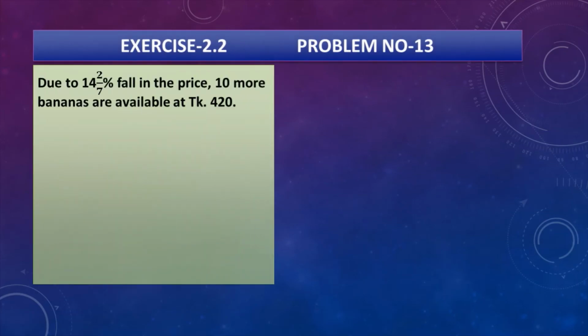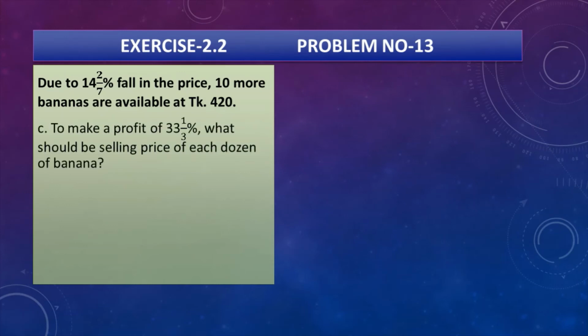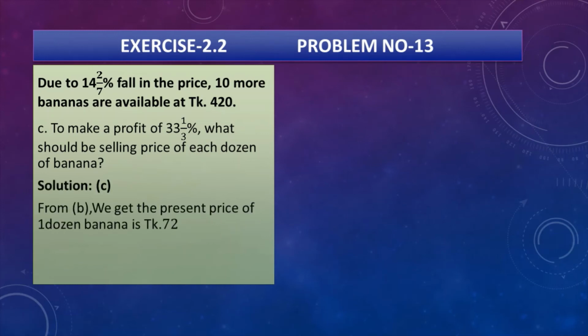So my dear students, again you can see the stem, due to 14 whole 2 by 7% fall in the price, 10 more bananas are available at taka 420. To make a profit of 33 whole 1 by 3%, what should be the selling price of each dozen bananas? Let us see the solution number C.